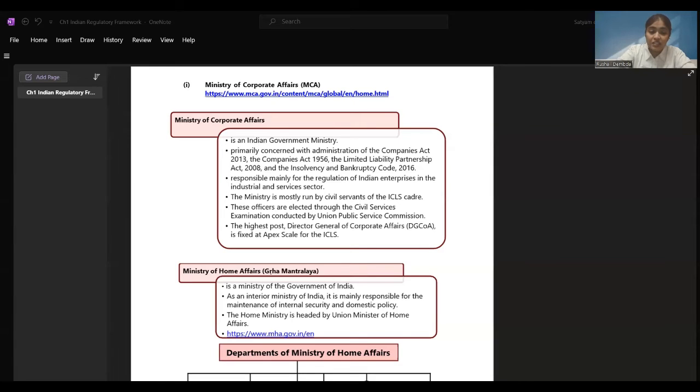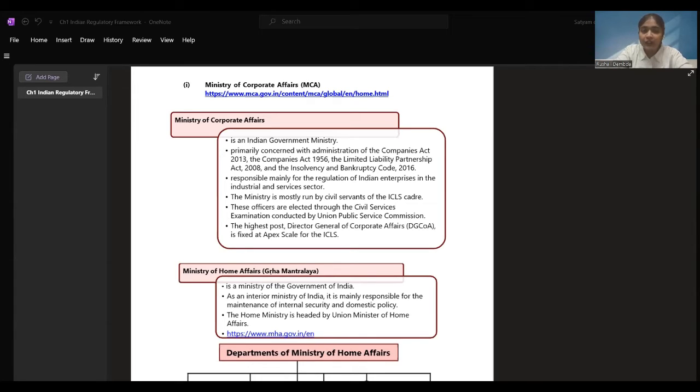So you can see the list is long. On 1st of January only, we can see n number of companies registering. 5,276 companies have registered entirely in the month of January, right? Then we see the Indian companies, how many Indian companies have registered. And there are 14,327 Indian companies registered in the entire month of January. And this count goes on, right? All this information you can get from the MCA website.